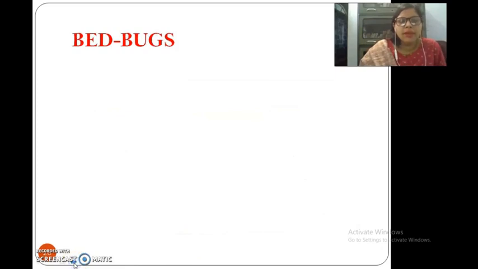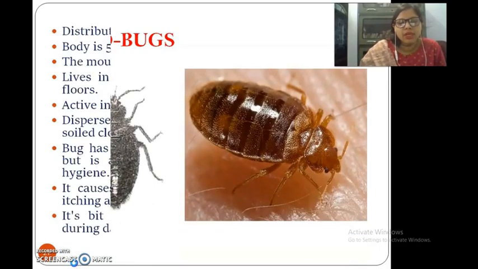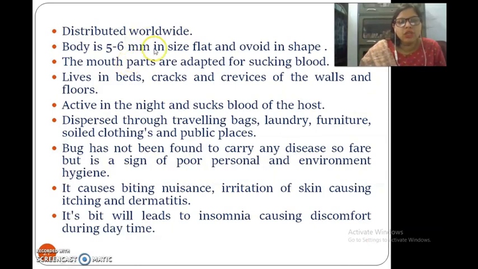Then we have the bedbugs. The last of arthropods we will study is the bedbugs. These are bedbugs. You have seen this, very popular and distributed worldwide. Body is only 5 to 6 millimeter in size, flat and ovoid in shape. The mouth part is adapted for sucking blood. They live in beds, cracks and crevices of the walls and floors, active in the night and suck blood of the host. Dispersed through traveling bags, laundry, furniture, soiled clothing and public places.